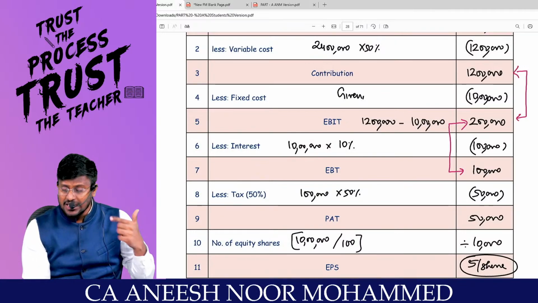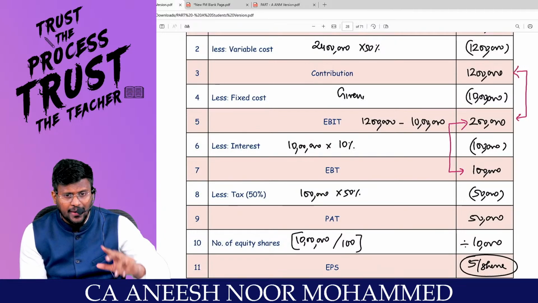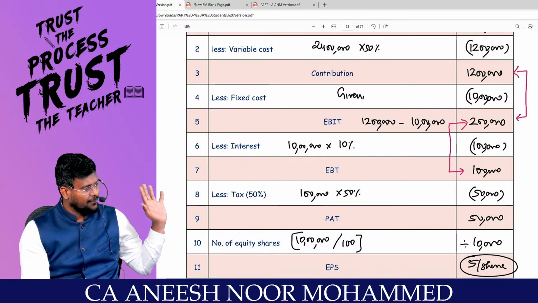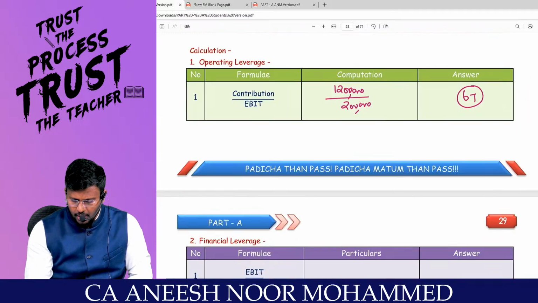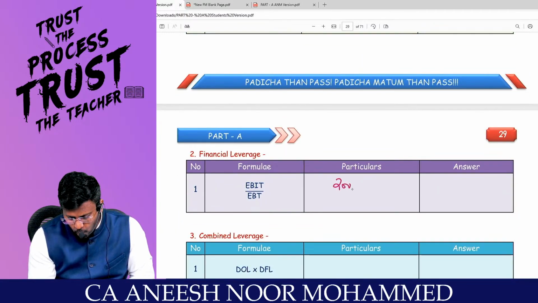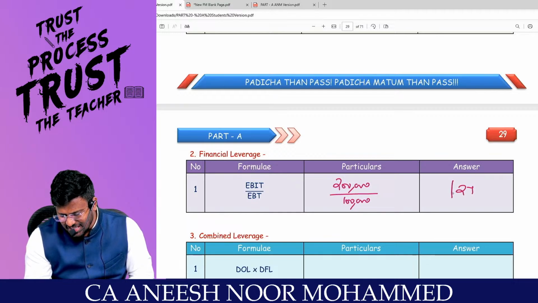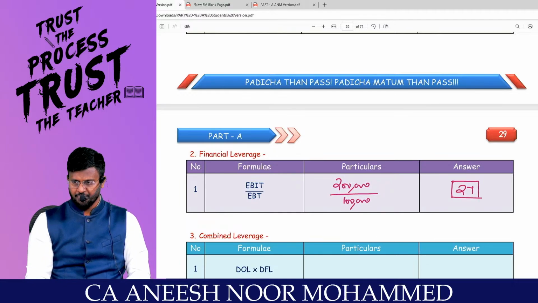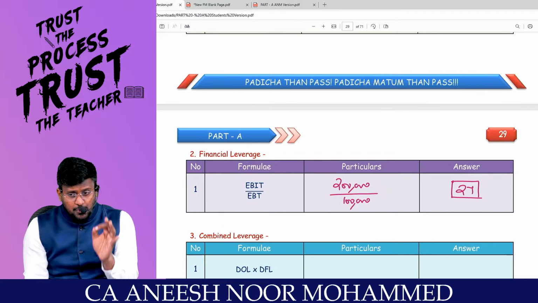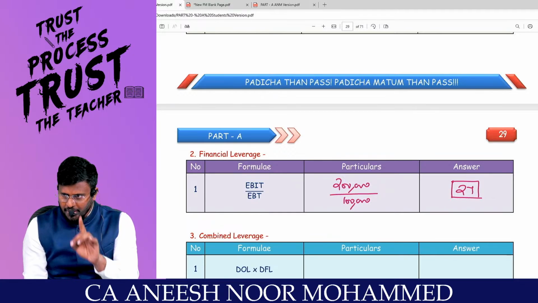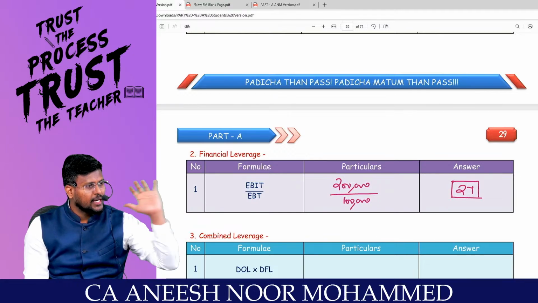If interest information is missing, EBIT divided by EBIT minus interest. So 2 lakhs divided by 1 lakh comes to 2 times. What is the interpretation of this 2 times? If EBIT changes by 1%, EPS will change by 2%.